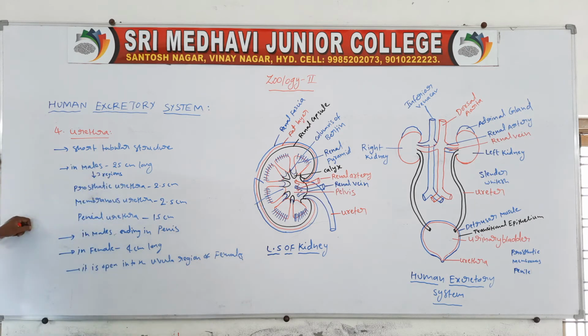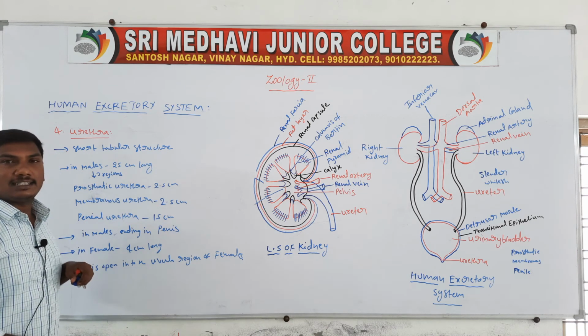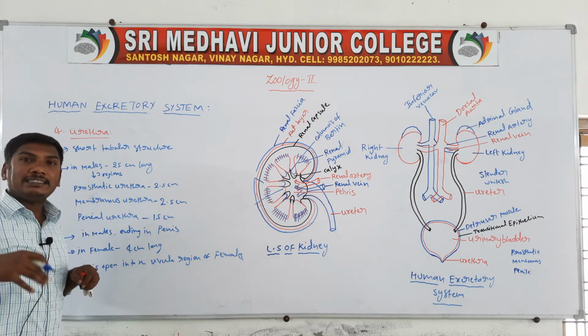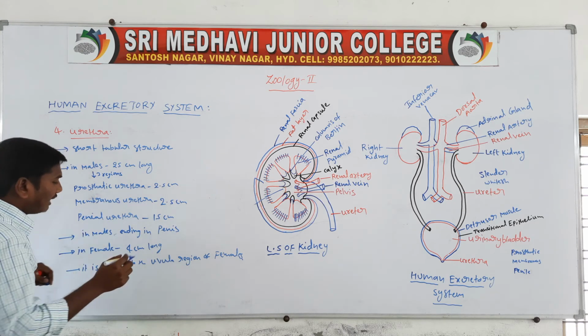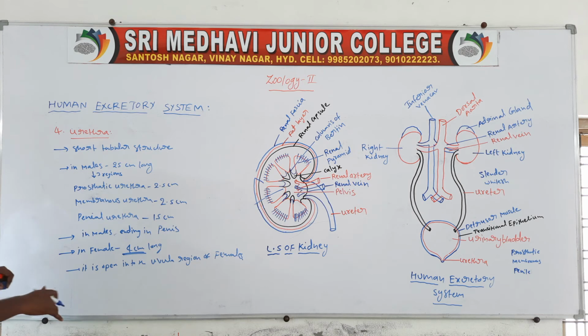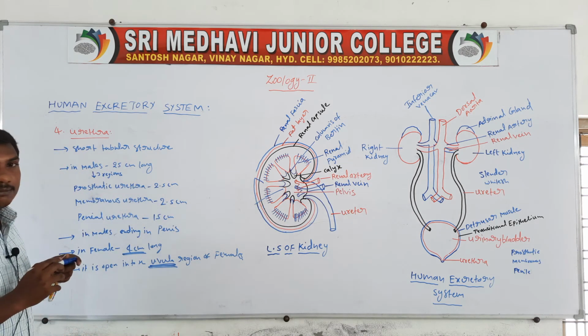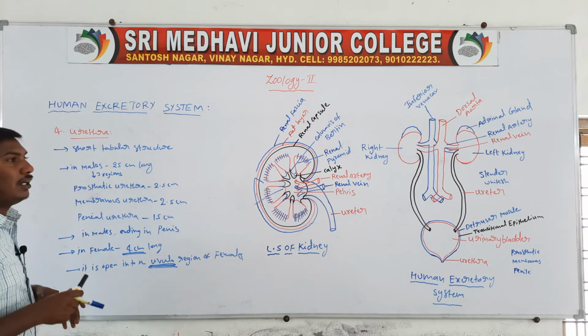So the males open from the external end of the penis, while females open into the vulval region. So these are the urethra.